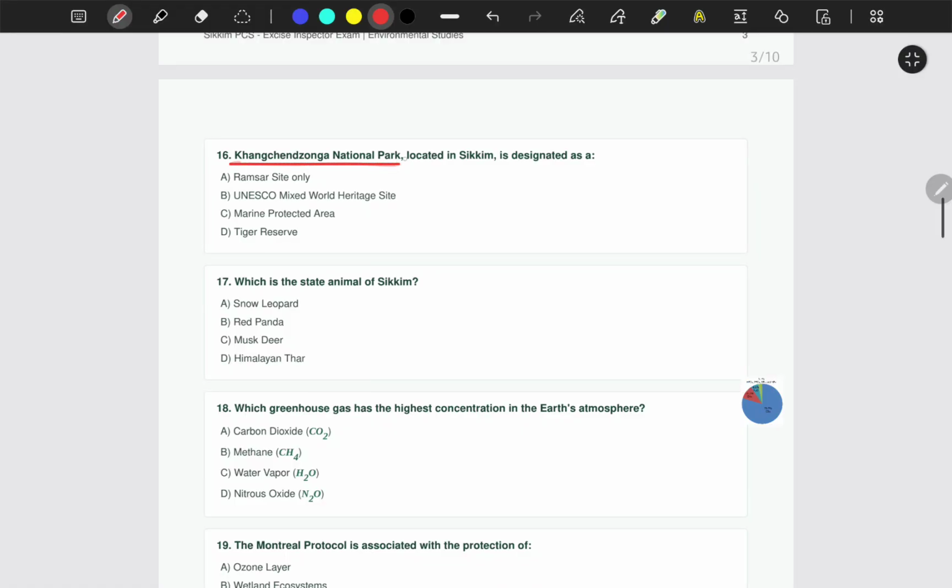Question number 16. Kanchenjunga National Park, located in Sikkim, is designated as a Ramsar site only, UNESCO Mixed World Heritage Site, Marine Protected Area or Tiger Reserve. We all know that it is not a tiger reserve. It is not a marine protected area. It is not a Ramsar site only. It is a UNESCO Mixed World Heritage Site, and Kanchenjunga National Park is the only UNESCO Mixed World Heritage Site in India.